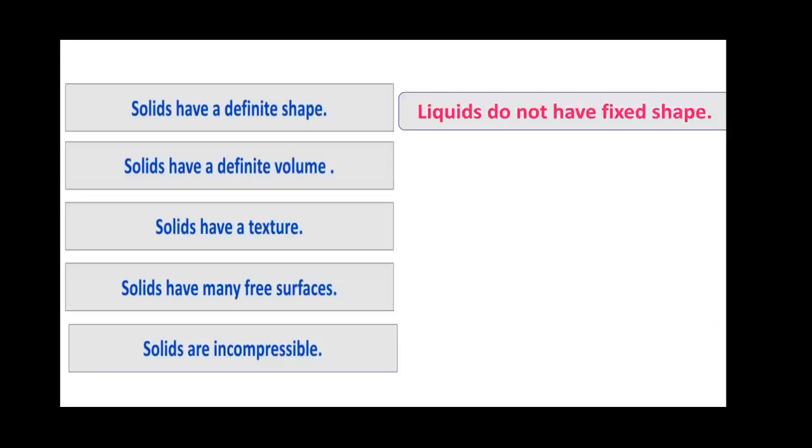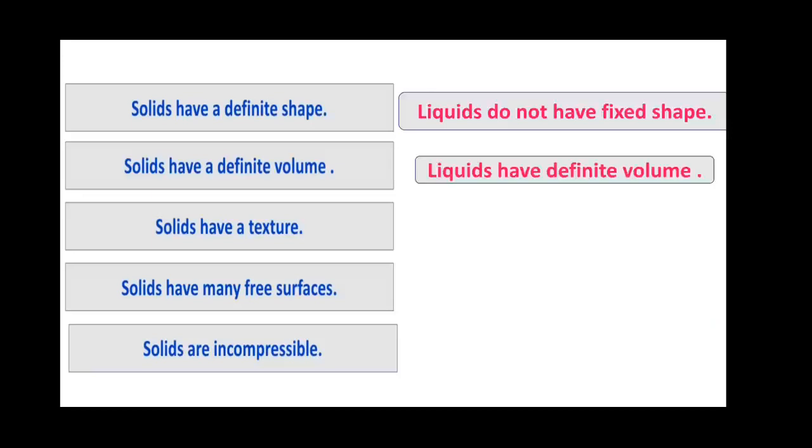That is why when we pour more water into a fully filled water bottle, what is happening? The water will overflow. This shows that water needs some space to occupy. Not only in the case of water, whenever we consider any liquid, the condition is the same. So we can say that liquids have a definite volume.